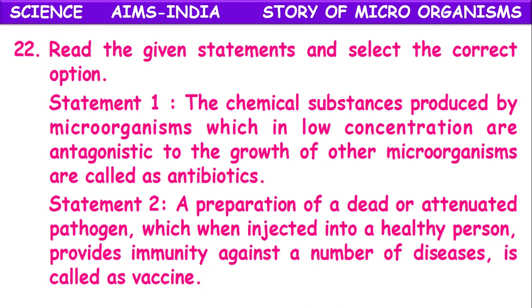Read the given statements and select the correct option. Statement 1. The chemical substances produced by microorganisms which in low concentration are antagonistic to the growth of other microorganisms are called antibiotics. Statement 2. A preparation of a dead or attenuated pathogen which when injected into a healthy person provides immunity against a number of diseases is called a vaccine.